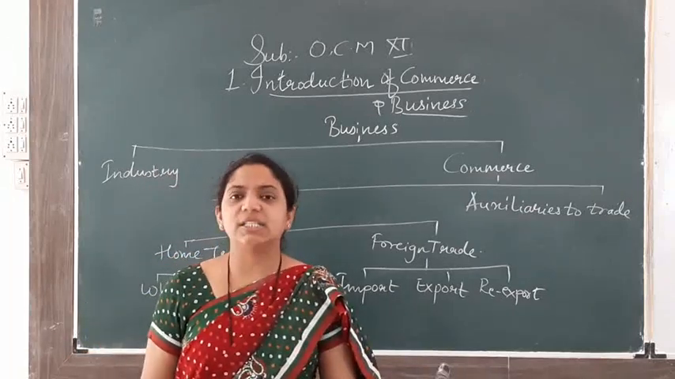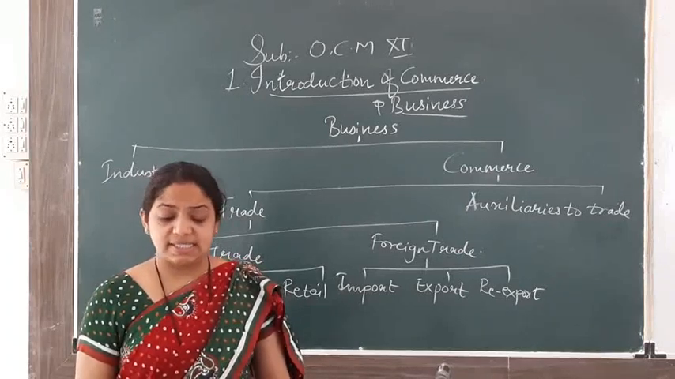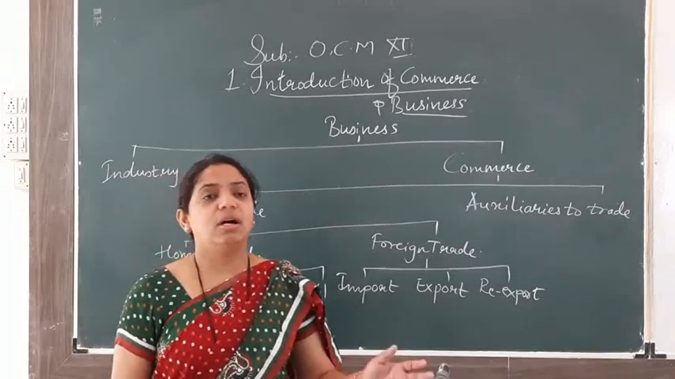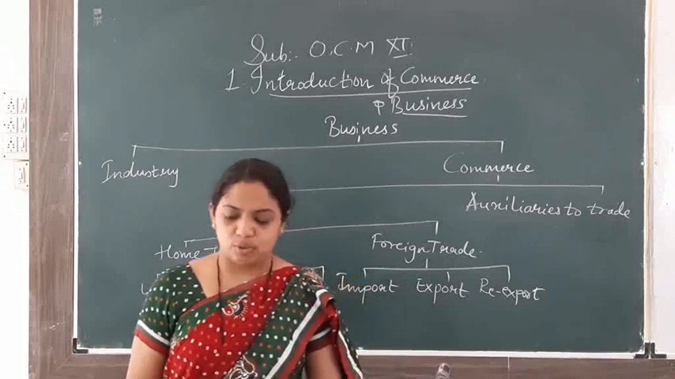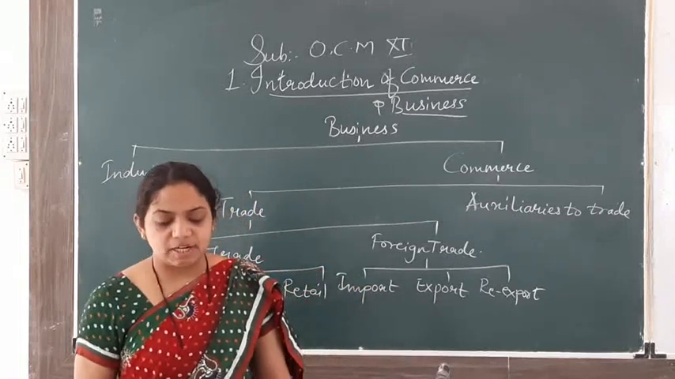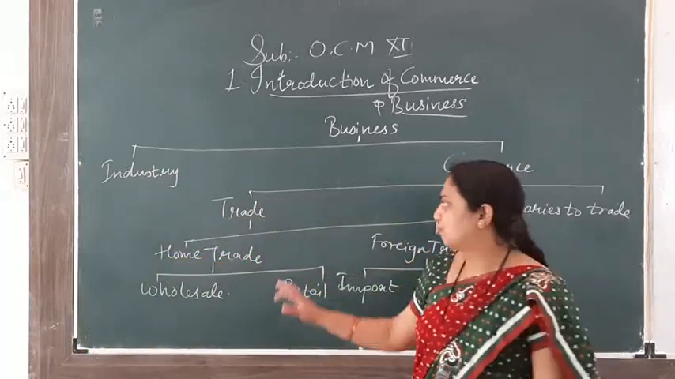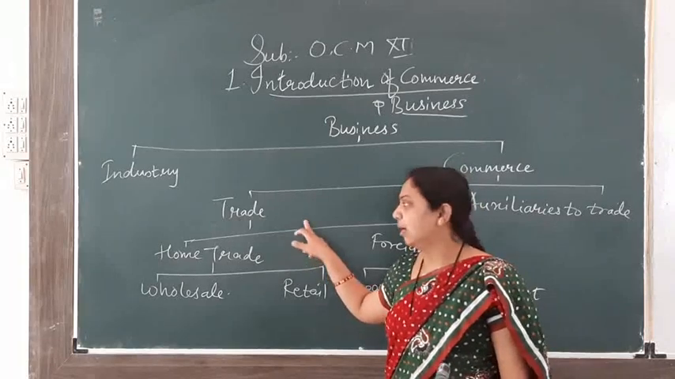A retailer is one who purchases from the wholesaler, or sometimes directly from the producer, and sells it to the consumer in small quantities. He is a link between the wholesaler, or sometimes the manufacturer, and the ultimate consumer. Got it, everyone? So trade is divided into two parts.